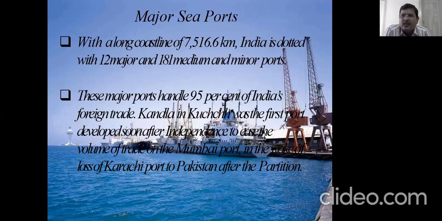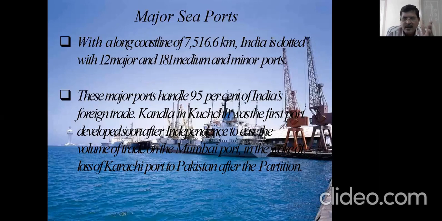And we have ports. Now I can say, like in our India map, when you start from west to east, topmost we have Kandla port in Gujarat. We have smaller ports like Porbandar and Surat, few more smaller ports in Gujarat, but the major port I will tell: Kandla, Gujarat.